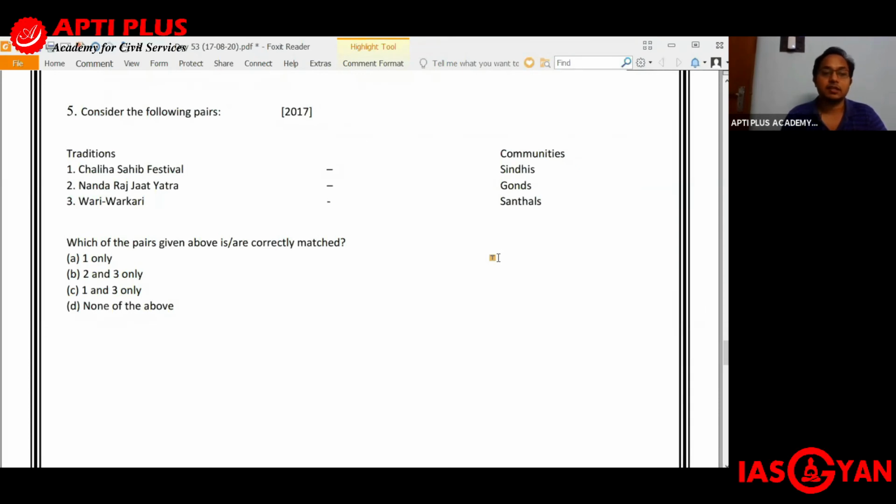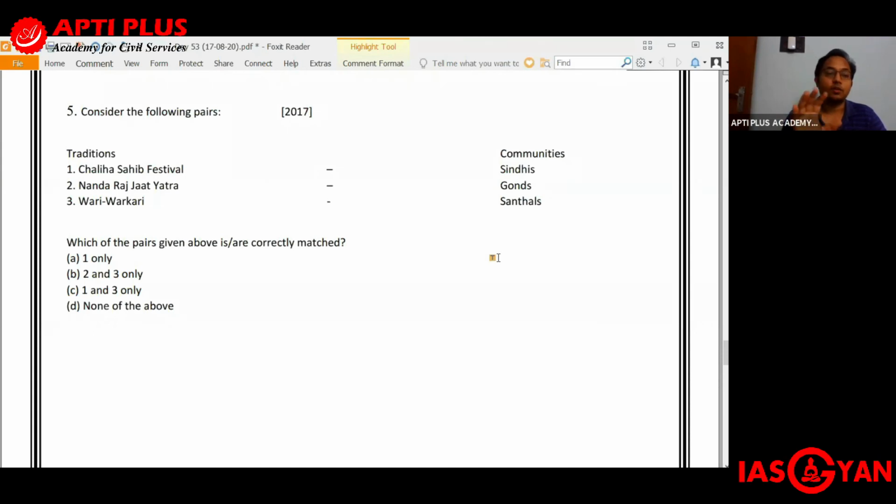Second is Nanda Raj Jat Yatra, and the community mapped against it is the Gonds. The third tradition which is there is Wari Warkari, and the community which has been mapped against it are the Santals. So there are two columns. On one column we have the traditions, and in the other column we have the various communities, and you have the traditions mapped against the various communities.